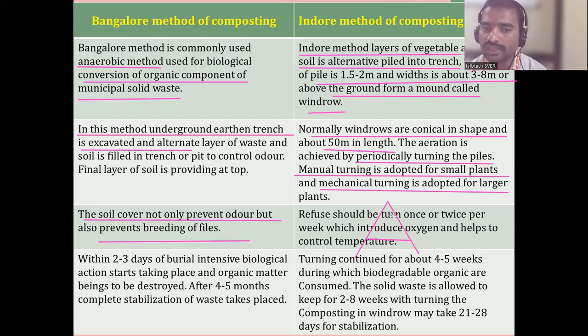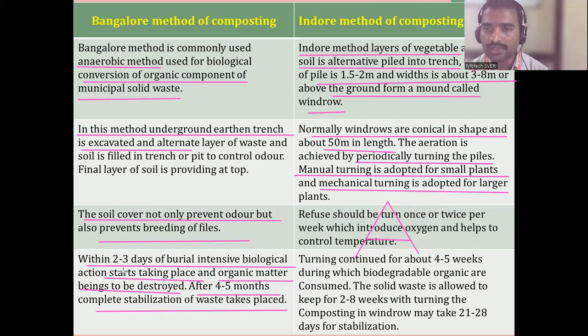Every 2 to 3 times there will be turning of this waste because of the entry of oxygen, so that oxygen will provide faster decomposition. Within 2 to 3 days, intensive biological action starts taking place and organic matter begins to break down. After 4 to 5 months, complete stabilization of the waste takes place.